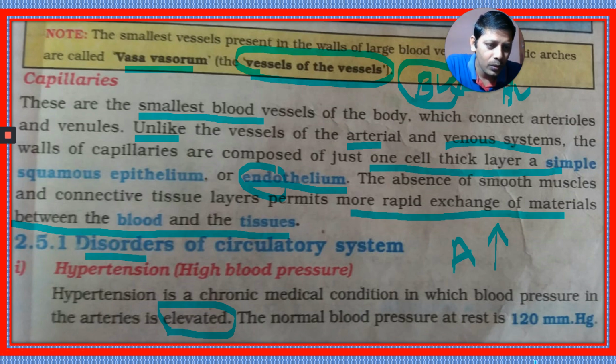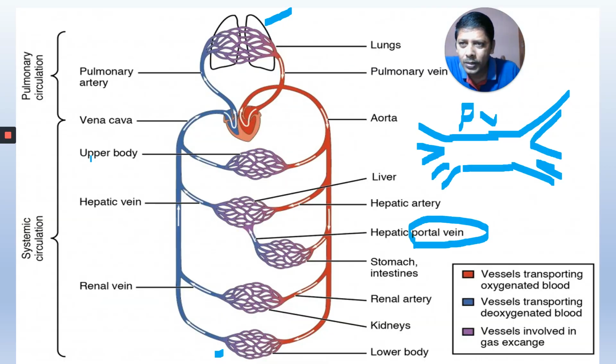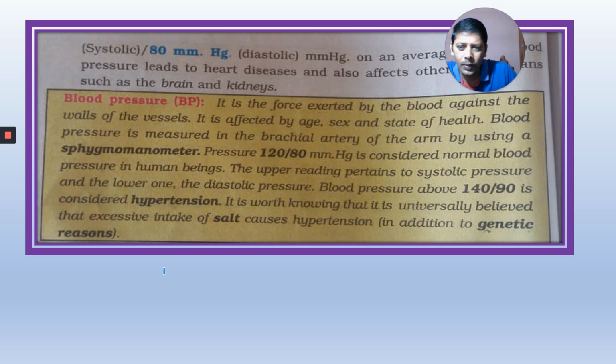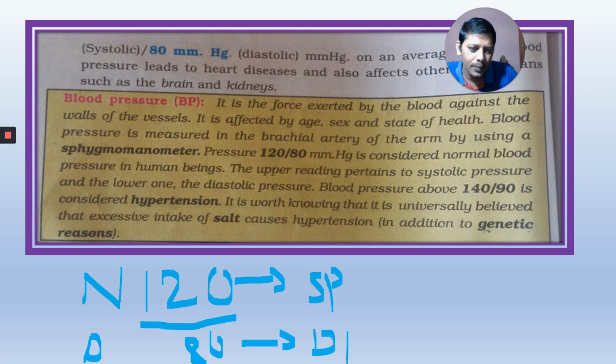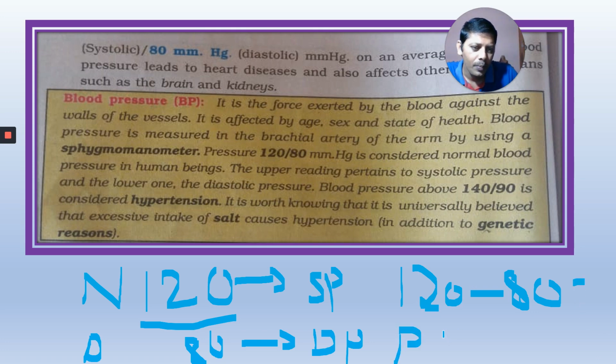The normal blood pressure at rest is 120 by 80 mmHg. Normal BP is 120 by 80. This is the numerator, and this is the denominator. The numerator indicates the systolic pressure. The denominator indicates the diastolic pressure. If you subtract 80 from 120, you get 40. That is called pulse pressure. Pulse pressure is equal to 40 mmHg.